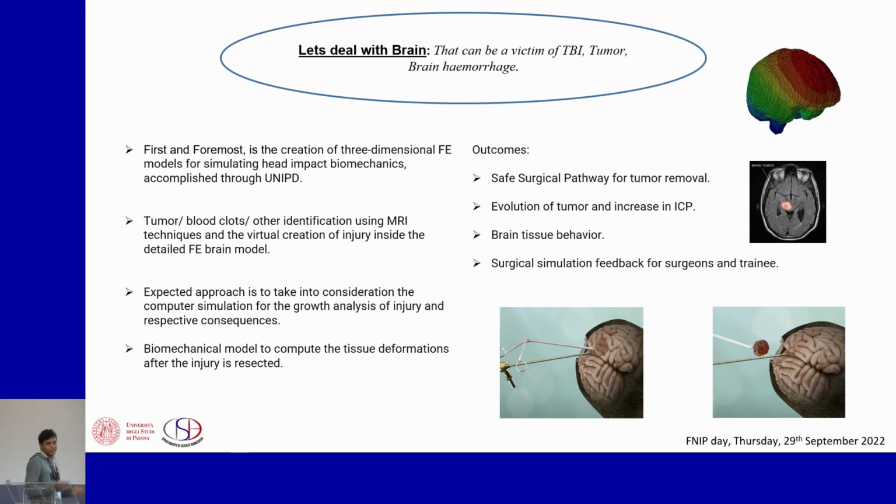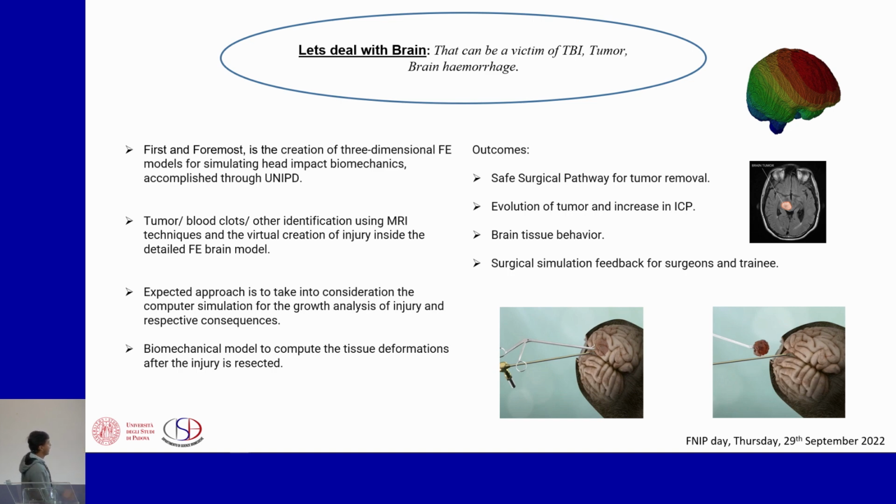So in general, we are dealing with the biomechanics of the brain. The first and foremost thing for the creation of this model is to make a three-dimensional model that can correlate the head impact biomechanics. And that is already being done with the help of the UniPid. We took almost 3 years to make a detailed finite element model, and we have created 3 models. One is for the teenager, one is for the male, and one is the female model.